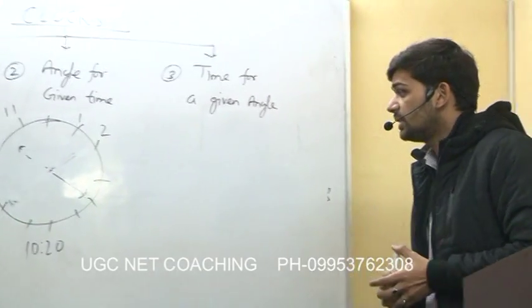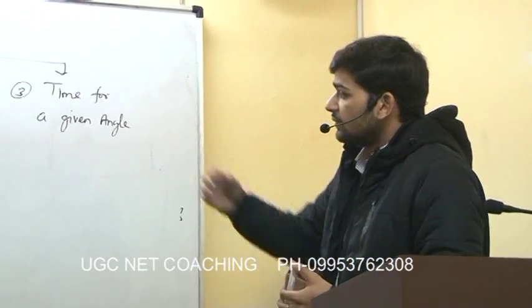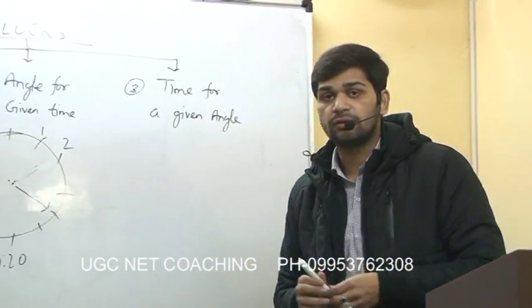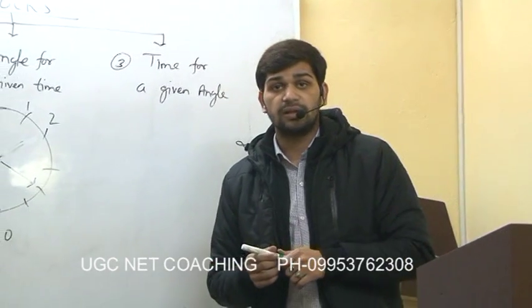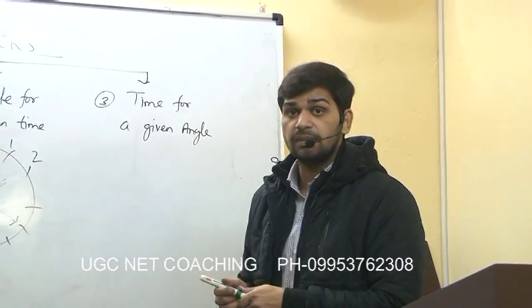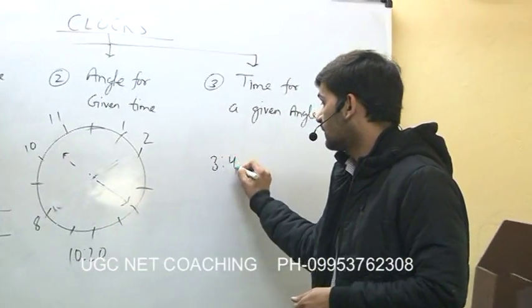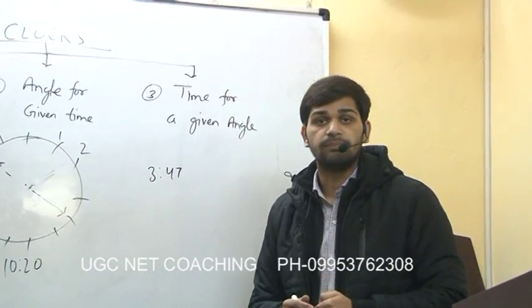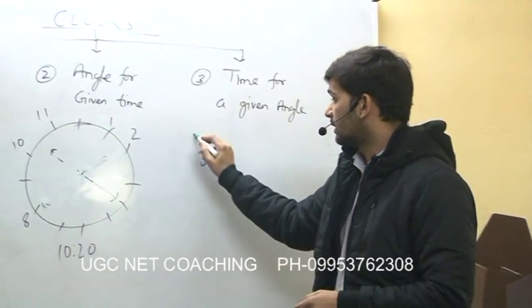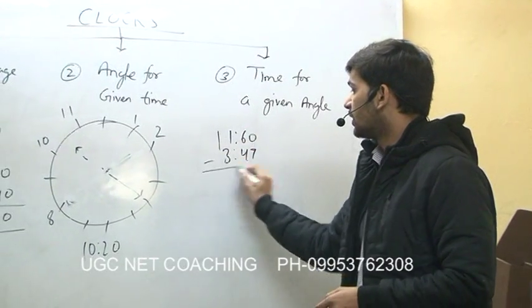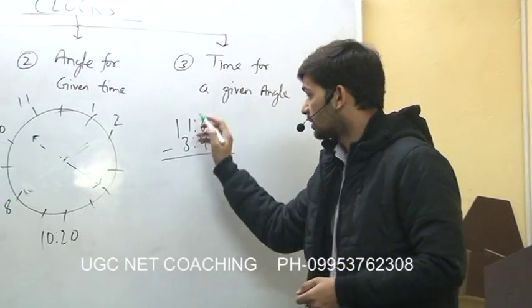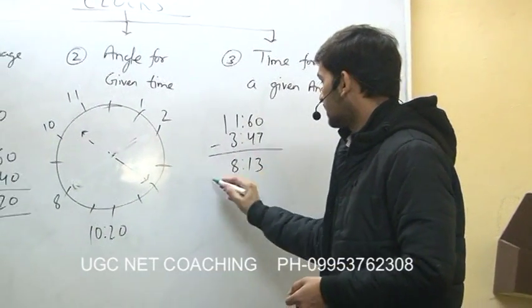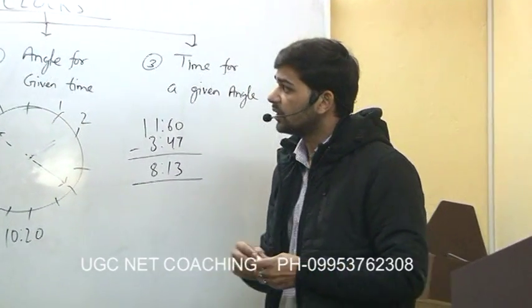For example, if the examiner wants to test your knowledge of this thing, they can give you a question in reverse order. They will give you a mirror image time and then they will ask you the original time. For example, if they say the time in mirror image is 3:47, what is the original time? Now again we have to subtract it from 11:60, because if we see an image of mirror image in again mirror, we will find the real of it. So it becomes 8:13.